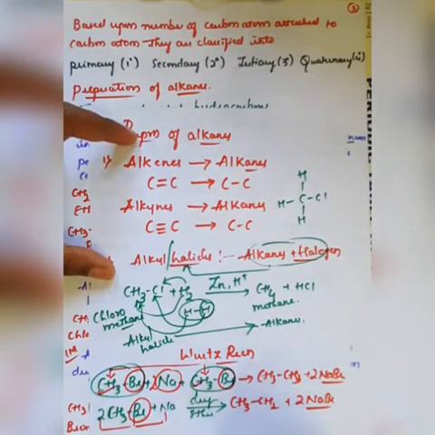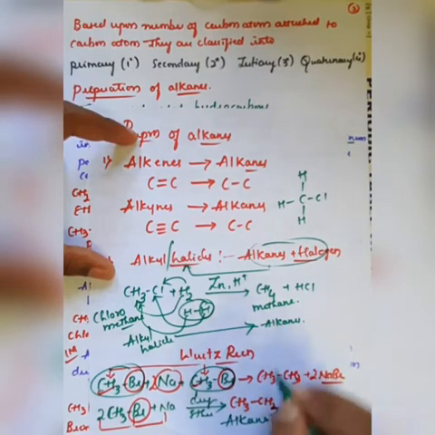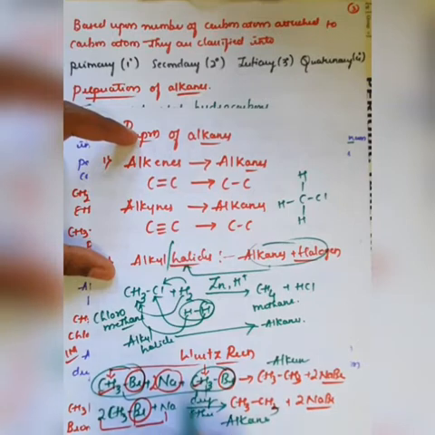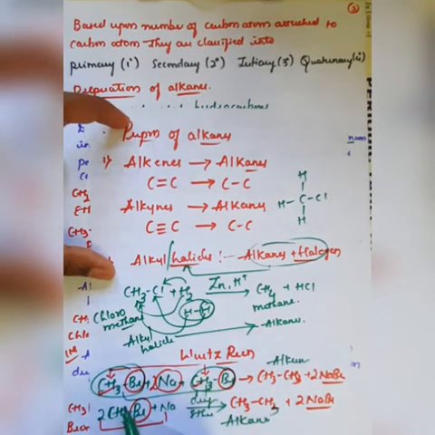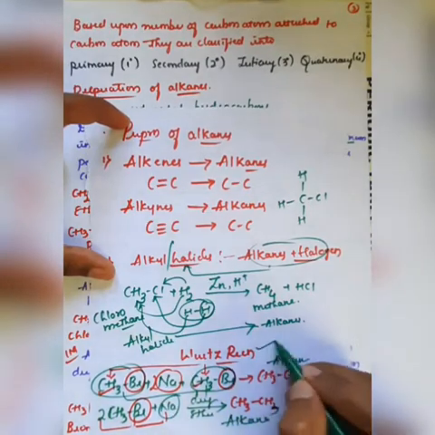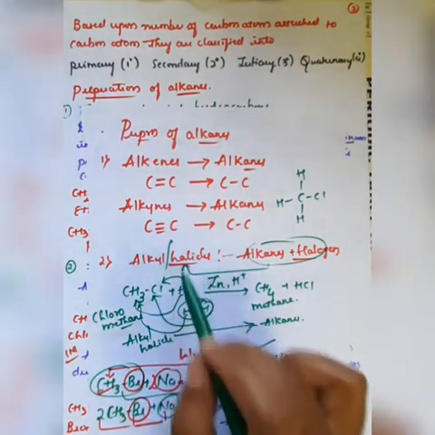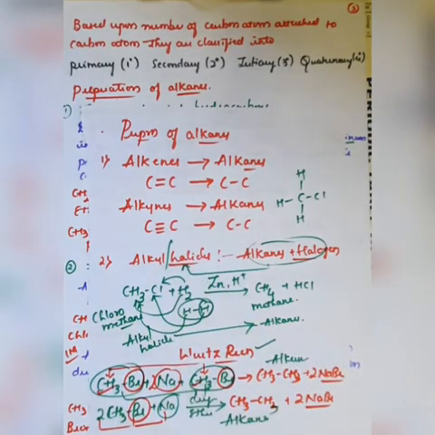The required main product is alkane. So here also it is an alkane. Therefore we can convert 2 moles of this alkyl halide in presence of sodium metal, and that reaction is called Wurtz reaction. We can convert the alkyl halides into alkanes. The alkyl halides can be converted into alkanes in presence of sodium.